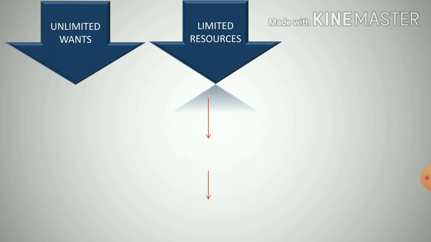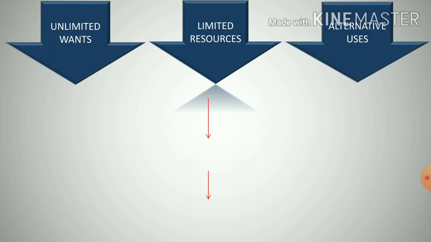Next, moving on to alternative uses. Now these resources or means which are used to satisfy human wants have alternative uses. That means one resource can be used for different purposes. For example, milk can be used for different purposes.